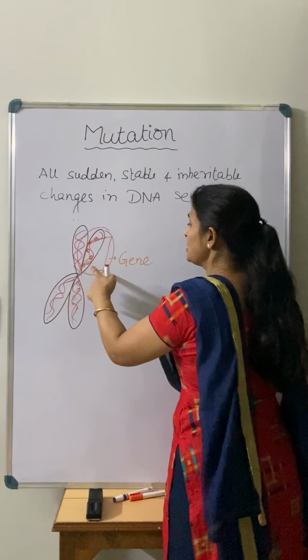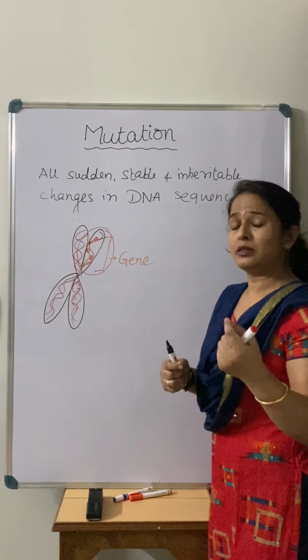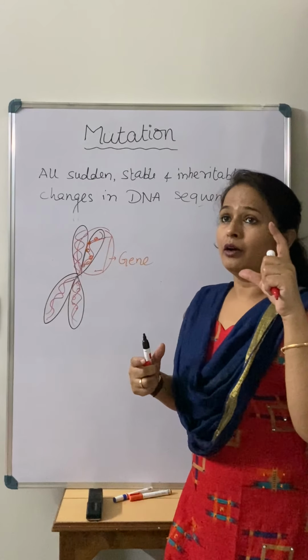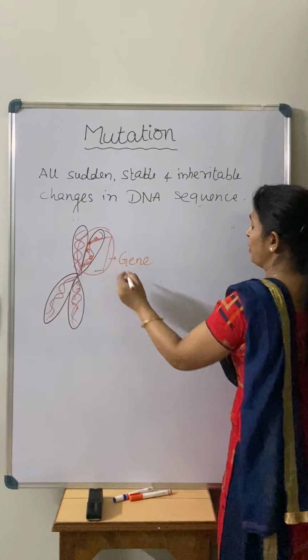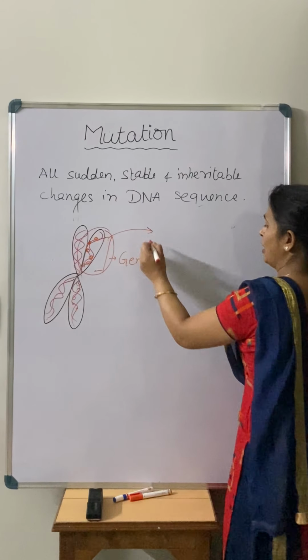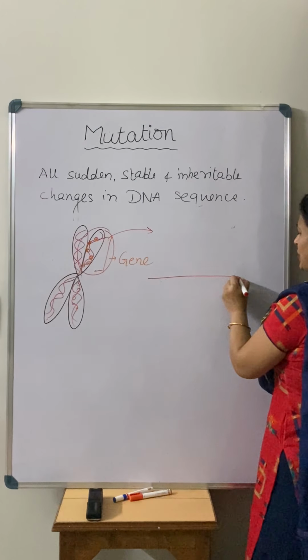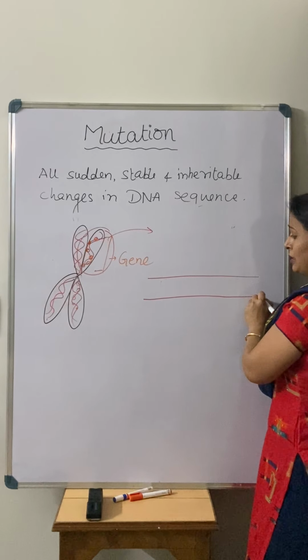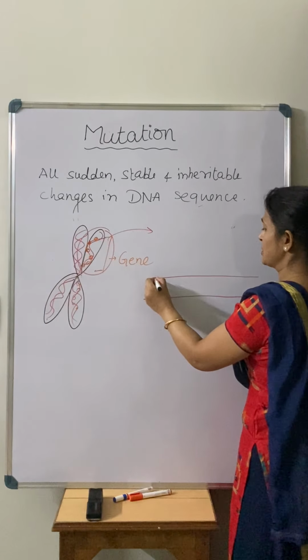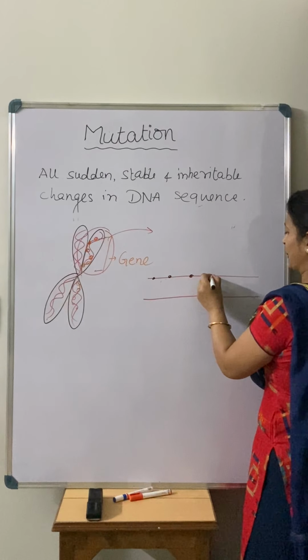So when the changes take place, whether in a single gene or in a frame of genes, if I enlarge this DNA, I am going to just draw it as a small straight line. DNA is a double helical structure, and in that there is the presence of a base pair, right.